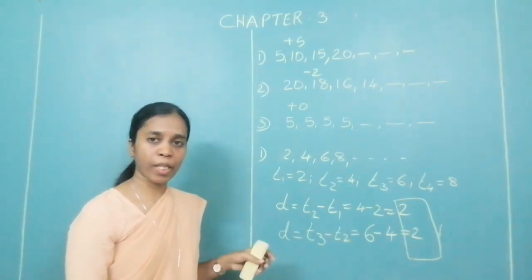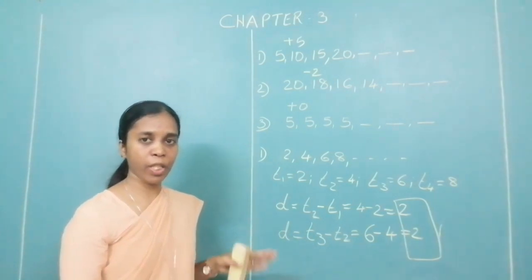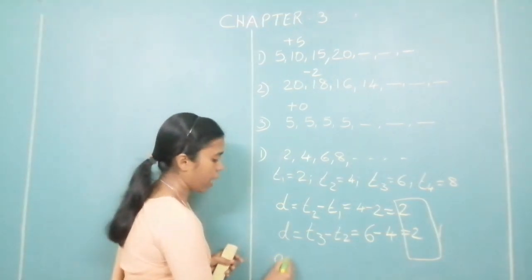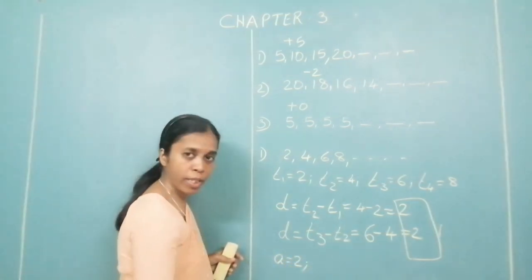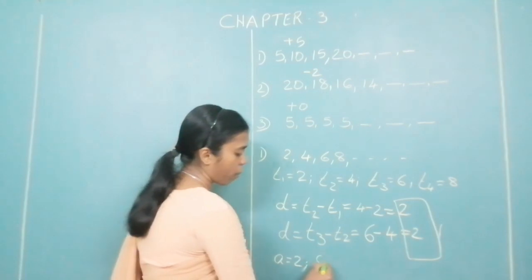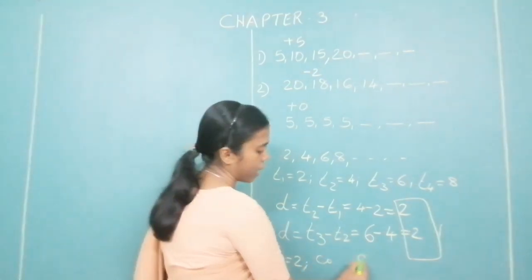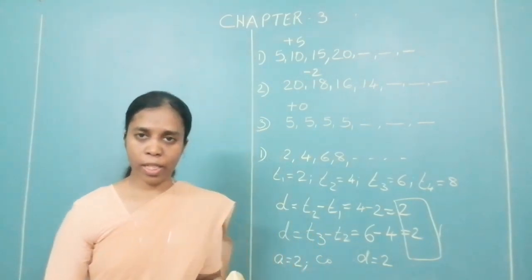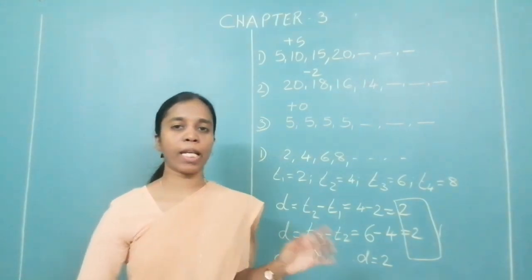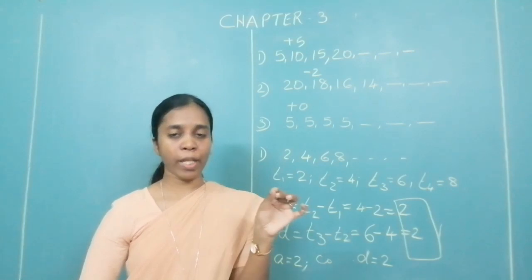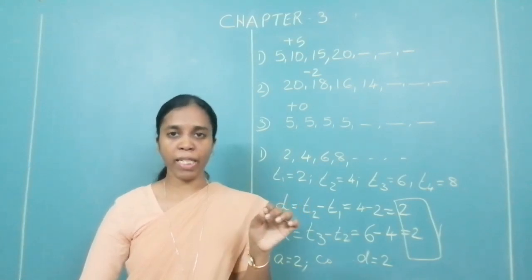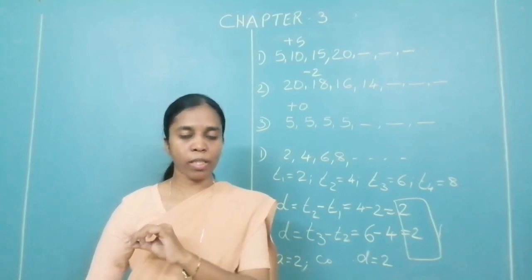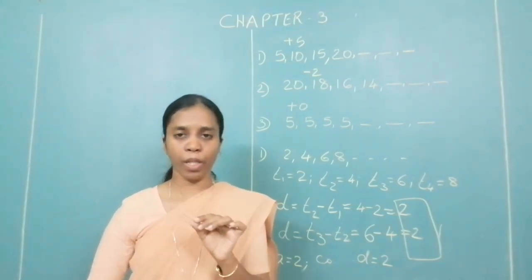So what should be a statement to write whether it is an AP? You should be saying that A is equal to 2, that is the first term, and common difference D is equal to 2 is constant. Therefore, it is an AP. That statement, the common difference D is equal to 2 is constant, carries half mark.